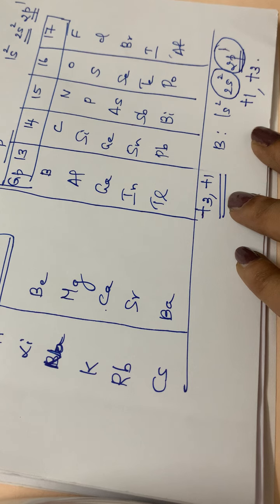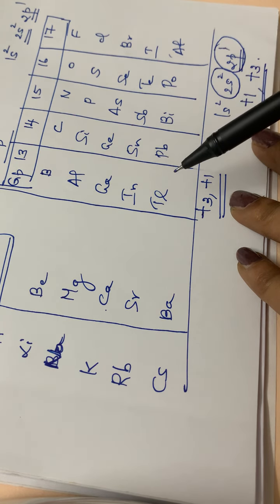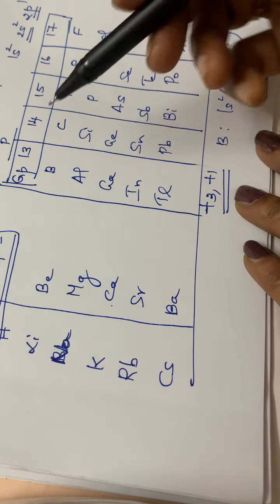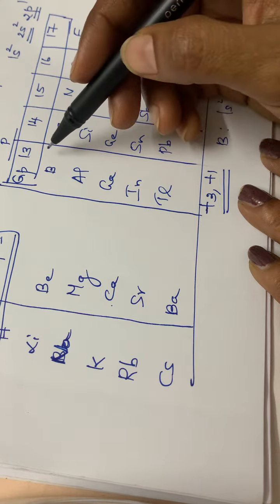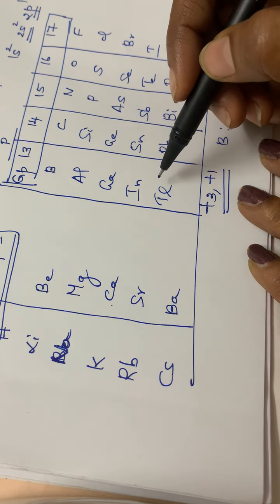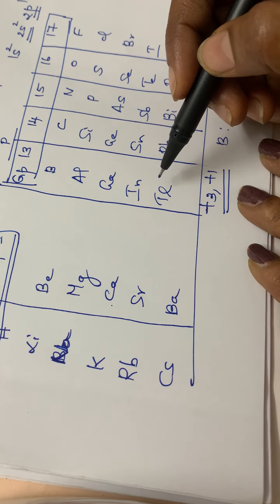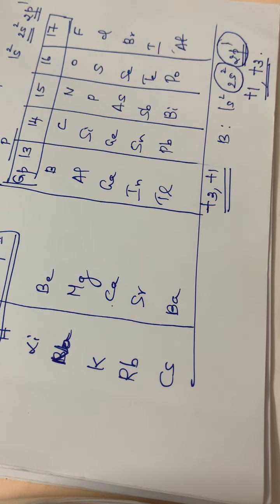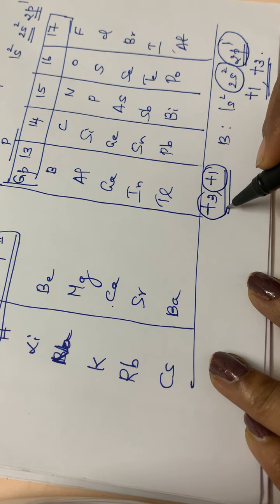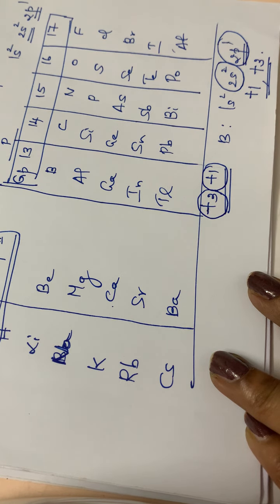Okay, so in general we can say that this group has +3 and +1 oxidation states for boron, etc. But down the group, what happens? The atomic number increases, right? So the elements will be heavier down the group, and the +1 oxidation state will be more stable compared to +3.